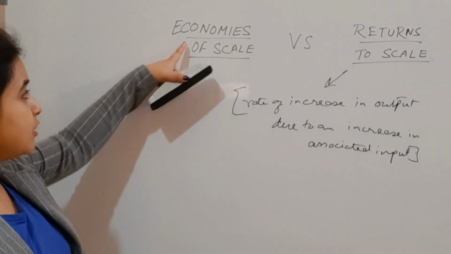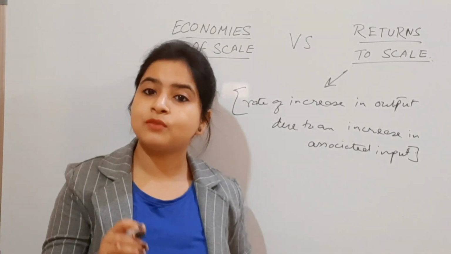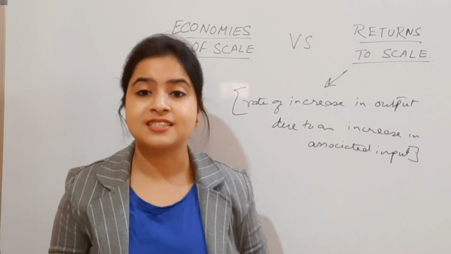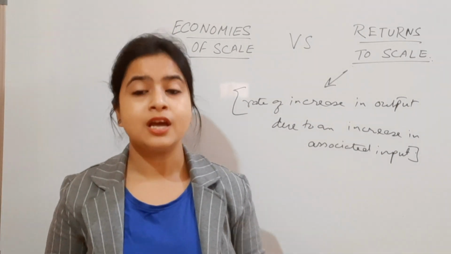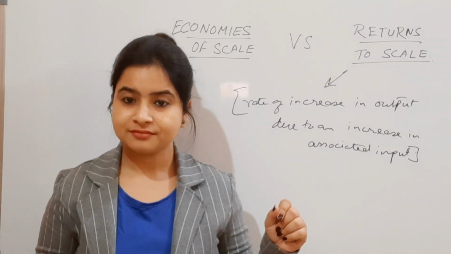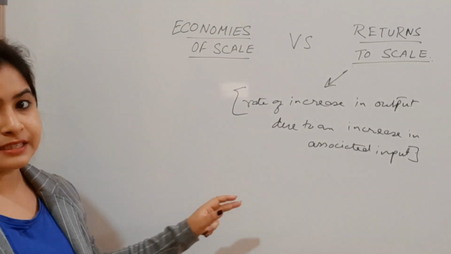Economies of scale was showing the maximum output at the minimum cost possible, whereas returns to scale is showing us the rate of increase in the output due to an associated increase in the inputs. So here the point of difference basically lies.